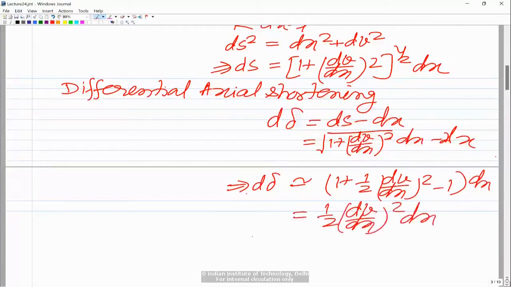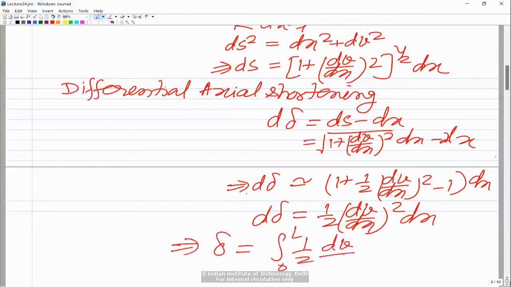So this is d of delta, and if we integrate it over the entire beam length, from 0 to L, the total axial shortening delta would be the integral from 0 to L of half (dv by dx) whole squared dx. So this is the axial shortening. We will be using this for writing down the total potential.